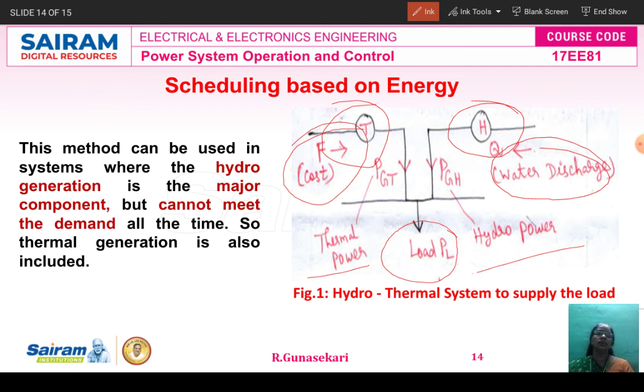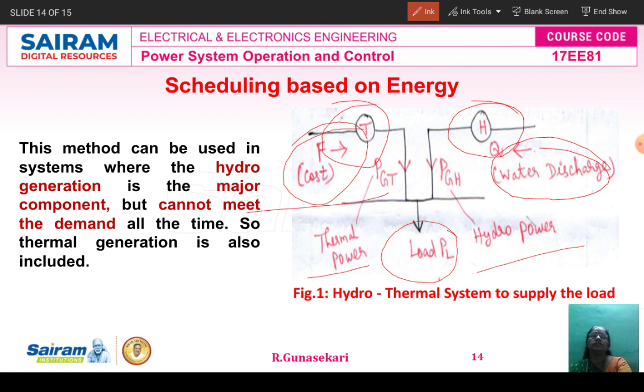So this algorithm can be used in a power system where the hydro generation is the major component, but it cannot meet our load demand at all times. So the thermal generation is also included. Generally, in the scheduling based on energy, the hydropower plant is the major component, but the hydropower plant alone is not capable of meeting our load demand at all times. That's why thermal generation is included along with the hydropower generation.